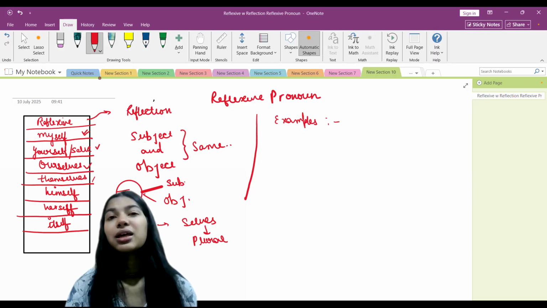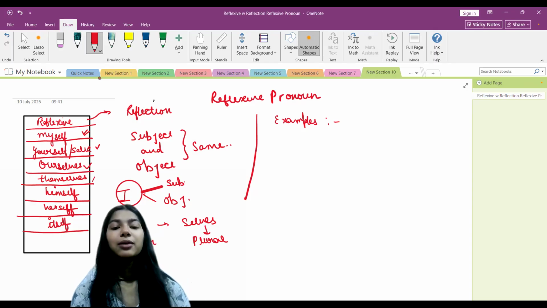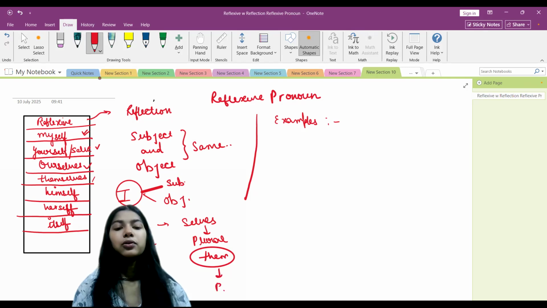We can't use themself. We always use themselves. Because why? Because if we see, the word them is already plural in itself. So we can't use self in it.